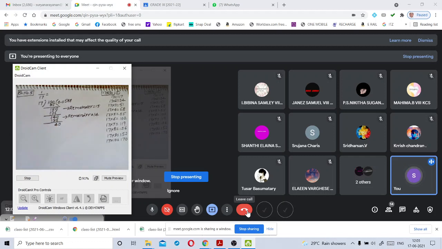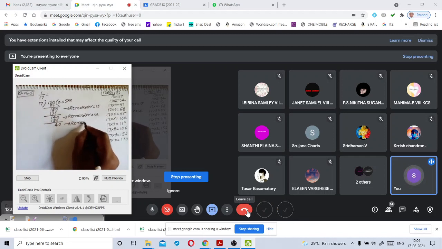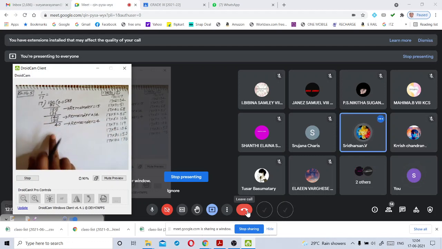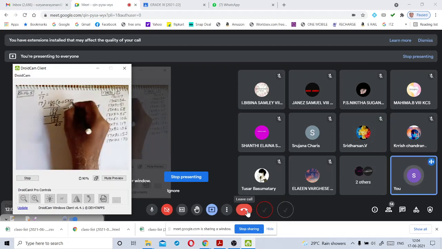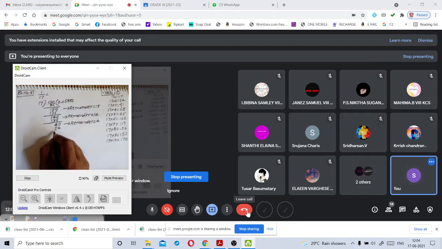How many times does it go here? Here remainder is 4. Now 17 times 2 is 34. Then what is the remainder here? So 6. So here 6 is the remainder.